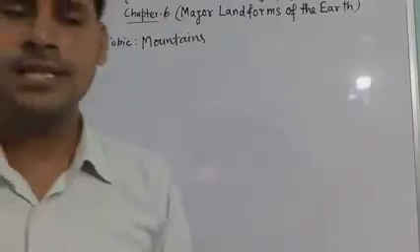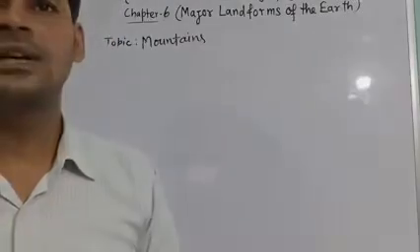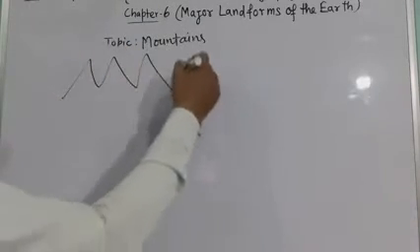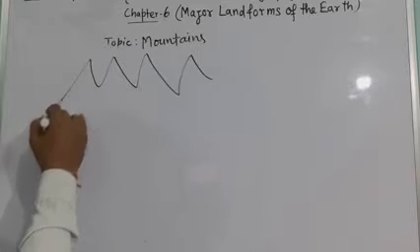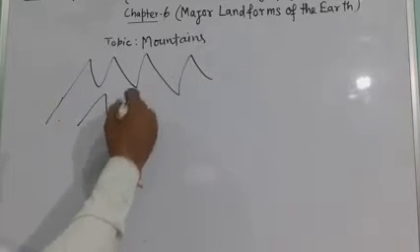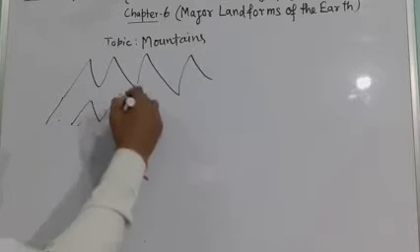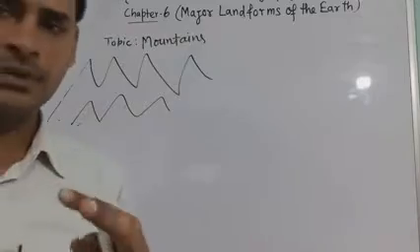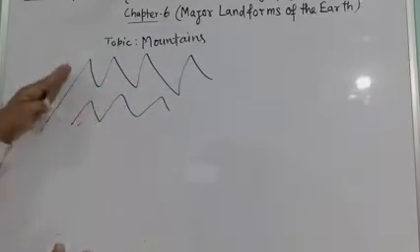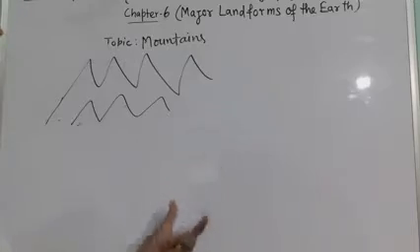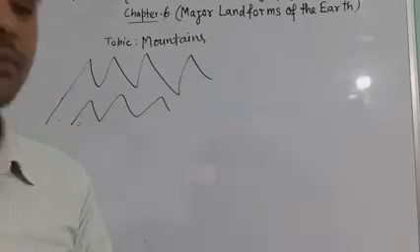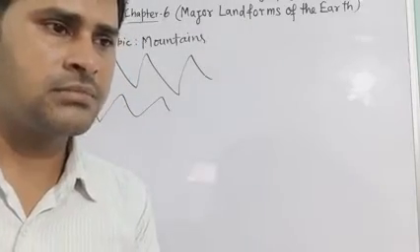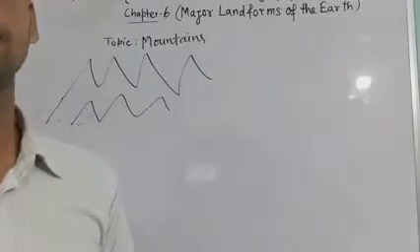A mountain is any natural elevation of the earth's surface. You have seen in the shape that many mountains are conical in shape. When the height is increasing, they become higher, but it is a very gradual process and it took millions of years.